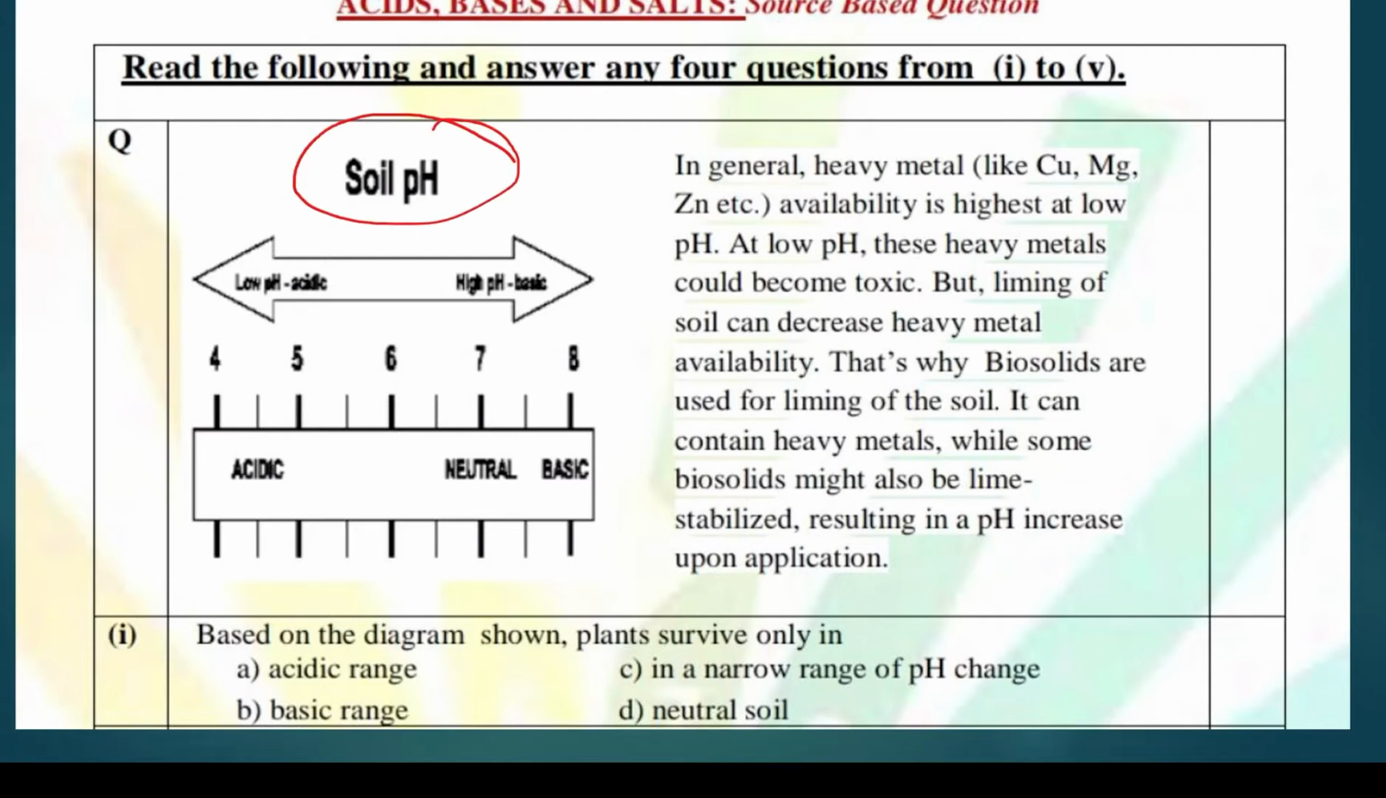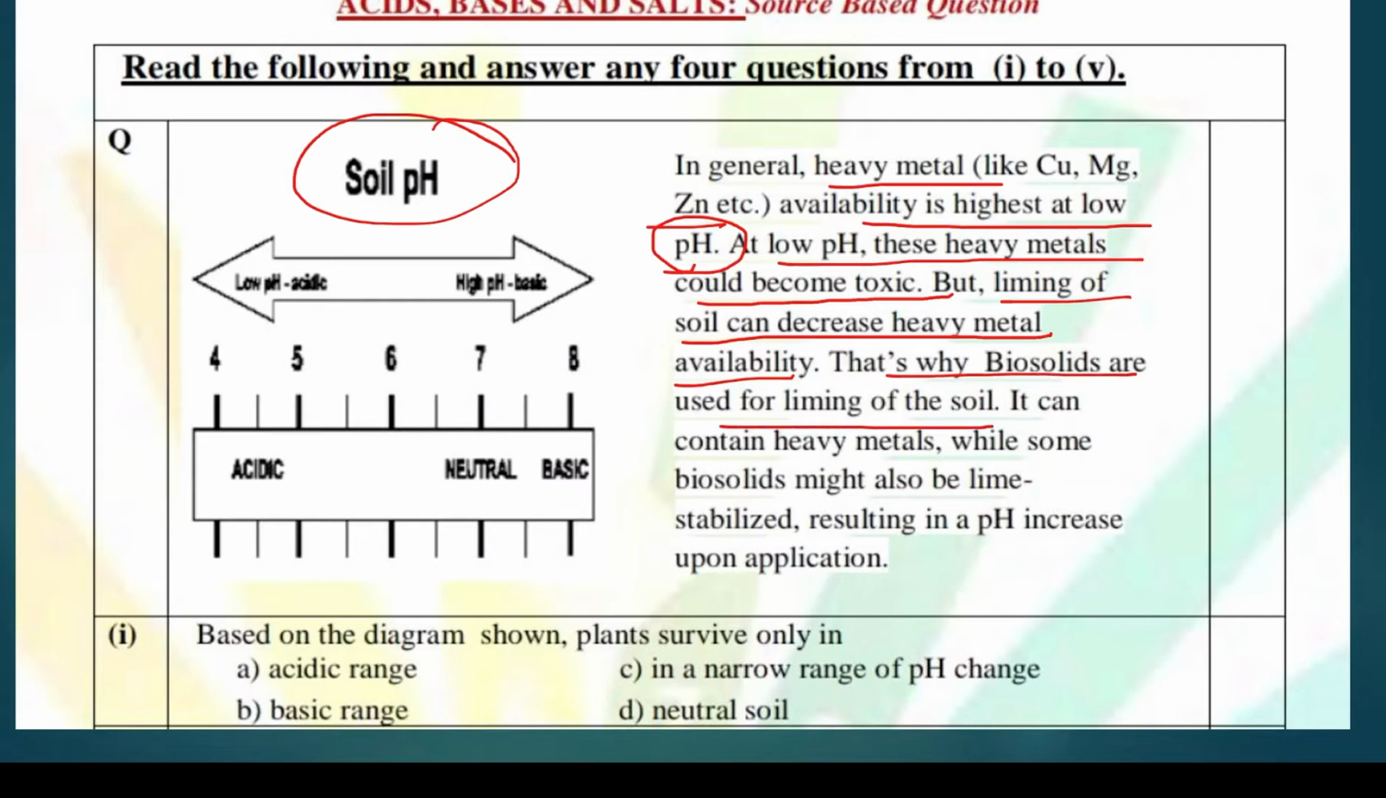Now when we talk of soil pH in general, heavy metals like copper, magnesium and zinc availability is highest at low pH. At low pH these heavy metals could become toxic, but liming of soil can decrease heavy metal availability. Liming means we have to add some bases. That's why biosolids are used for liming of the soil, and they can contain heavy metals, while some biosolids might also be lime stabilized, resulting in a pH increase upon application. So when we add biosolids, that means the waste coming from organic waste, to the fields, it will lime the soil and it will stabilize the pH also.